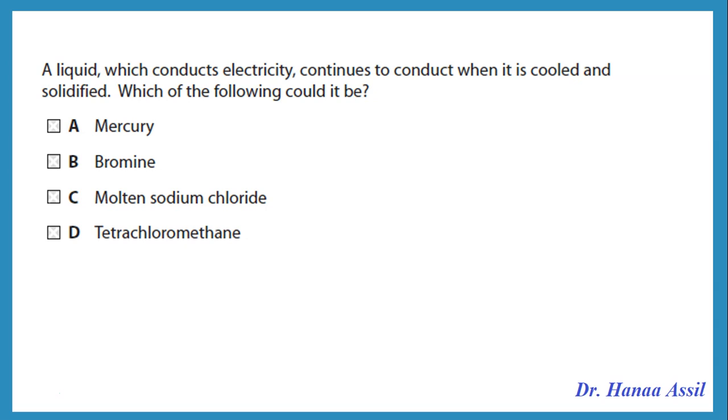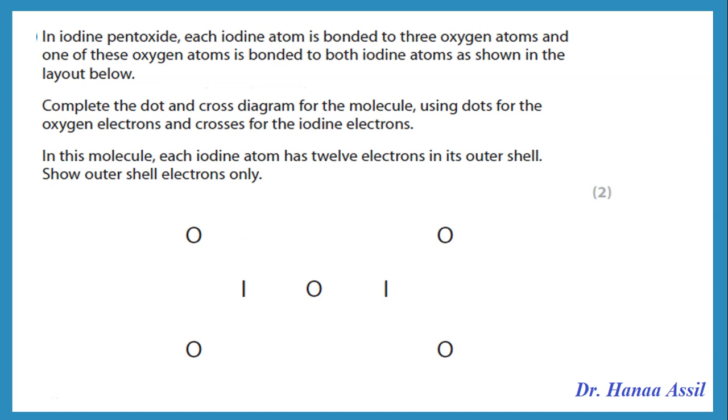A liquid which conducts electricity continues to conduct when it is cooled and solidifies. Which of the following could it be? So we're told that we have a liquid, and when it becomes solid, it still conducts electricity, and we should know that the only substances that conduct electricity as a solid are the metals, except for graphite, of course. So which of these is a metal that's originally a liquid? Of course, that is mercury.